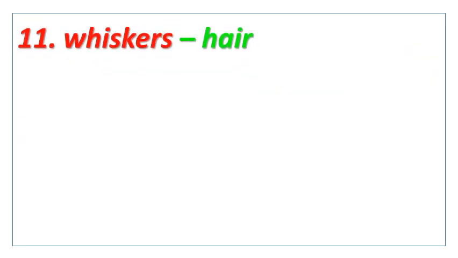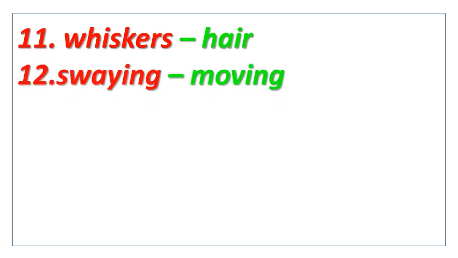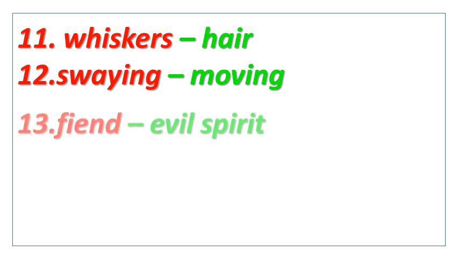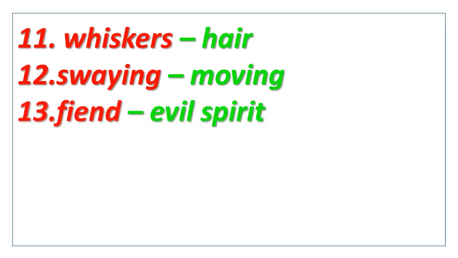Number 11, whiskers means hair. Number 12, swaying means moving. Number 13, fiend means evil spirit.